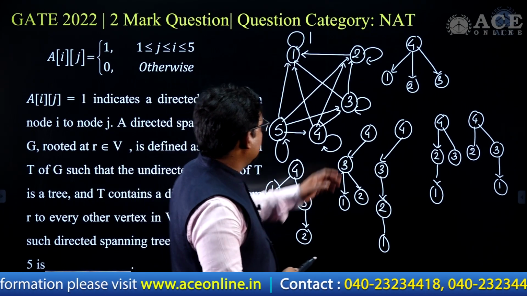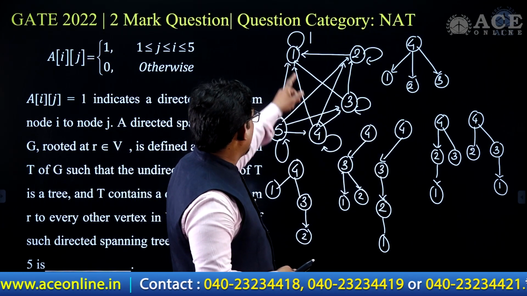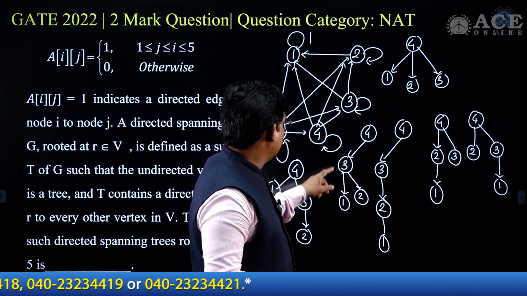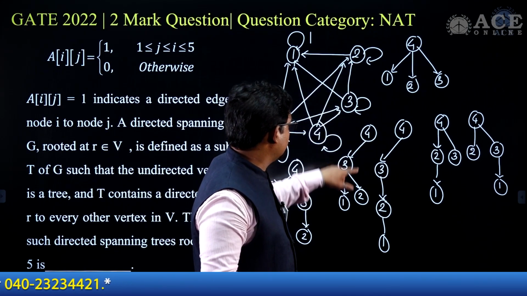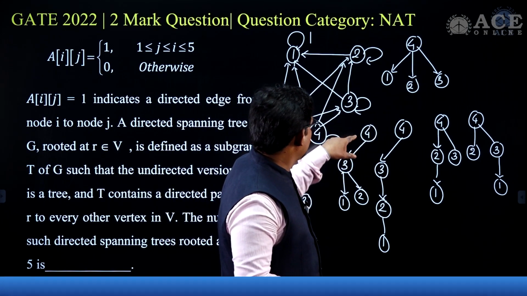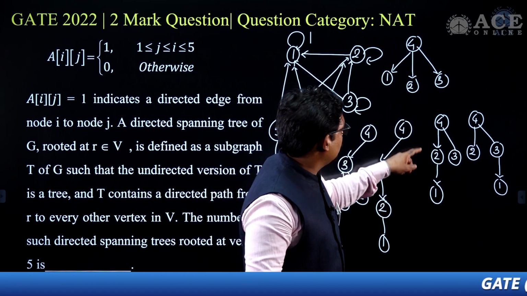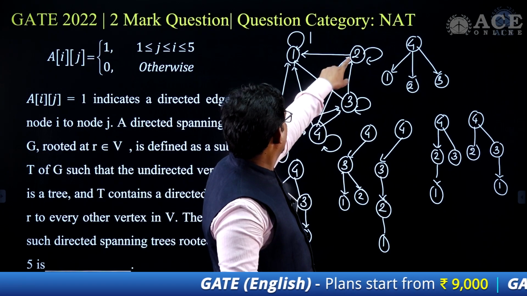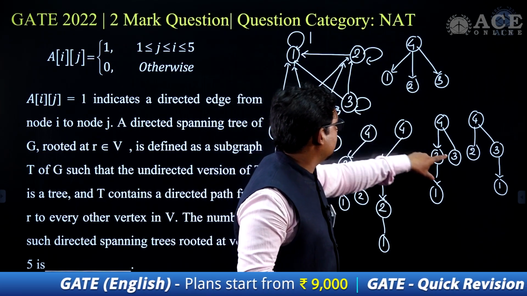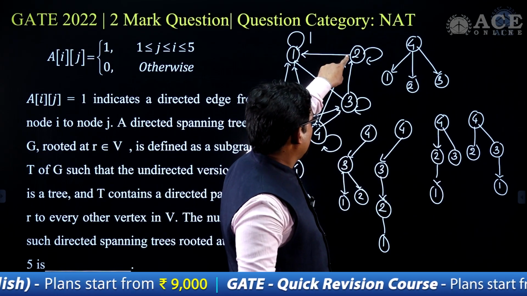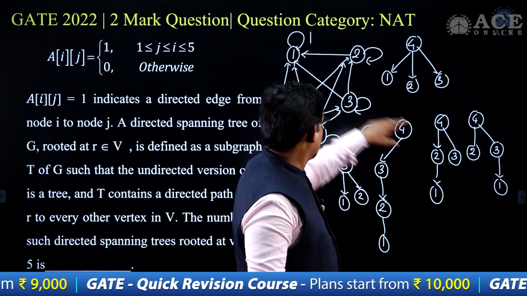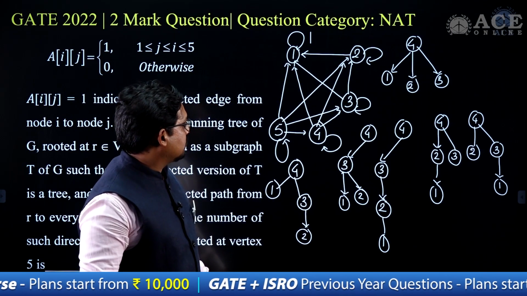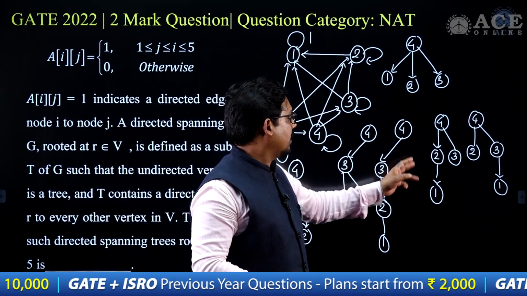So 4 to 1, 2, 3 separately; 4 to 1, and then 4 to 3 to 2 is possible. 4 directly to 3, 3 to 1, and 3 to 2 is possible. And then 4 to 3, 3 to 2, 2 to 1 is possible. 4 to 2 and 3: first I go from 4 to 2, 2 to 1, and then coming back and visiting 3; 4 to 2, and then 4 to 3 and 1, that is also possible. So 6 different spanning trees are possible, no? 1, 2, 3, 4, 5, 6.